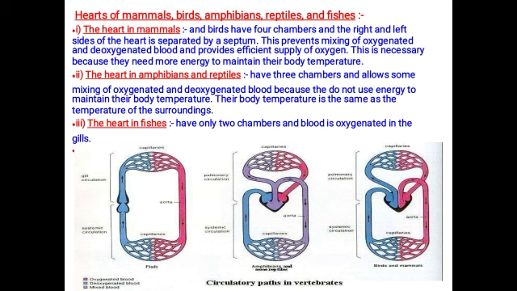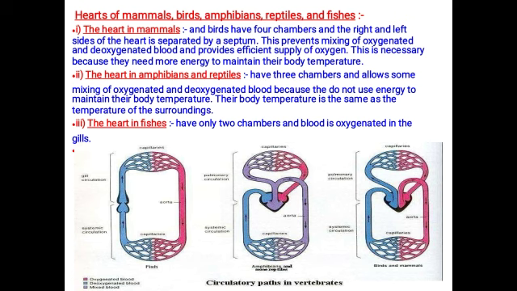So they have three chambers and allow some mixing of oxygenated and deoxygenated blood because they do not use energy to maintain their body temperature. So maintaining the body temperature is more important. These organisms do not have the capacity to maintain their body temperature. Their body temperature is the same as the temperature of the surroundings. So these can live both in water and also on land.